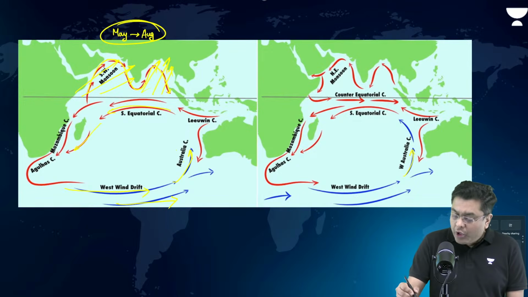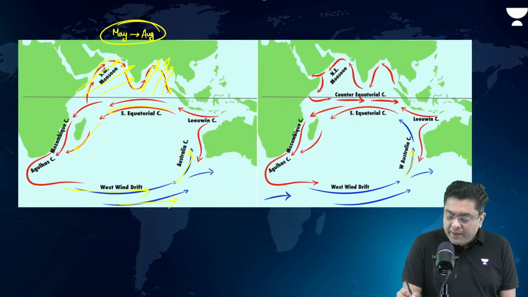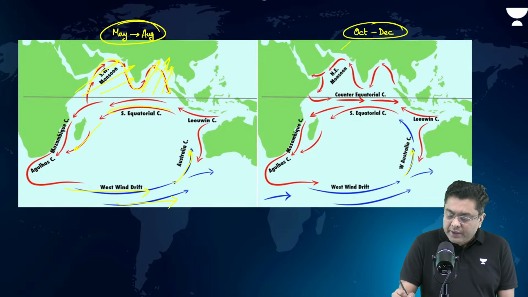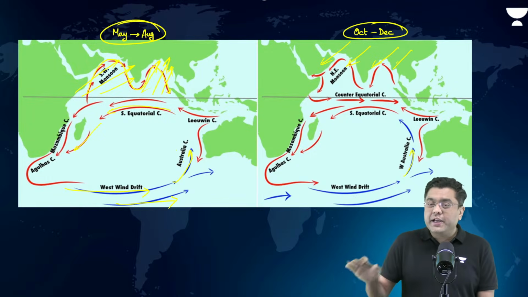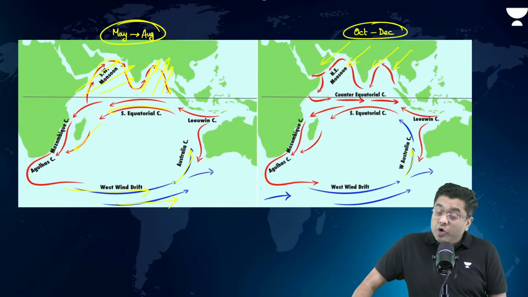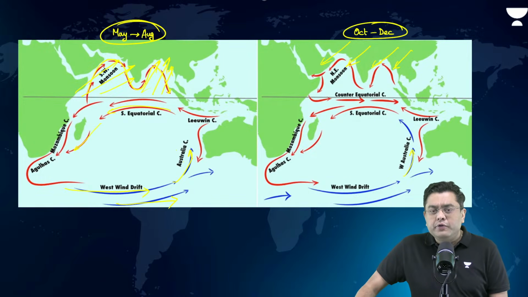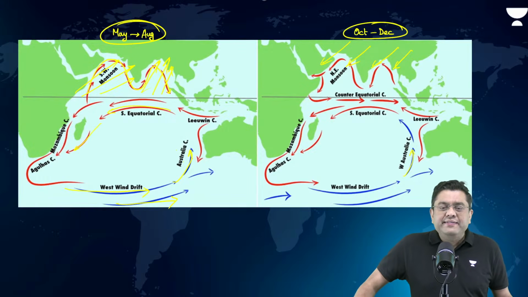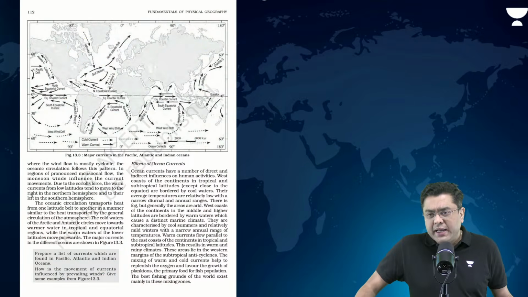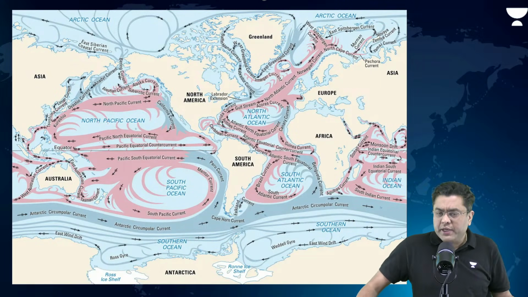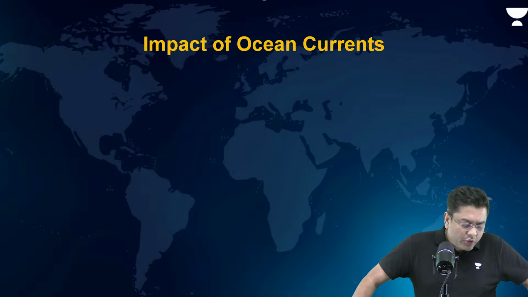But then, if you observe during the month of October to December, you have the retreating monsoon and the northeast monsoon. So the ocean currents in the northern hemisphere accordingly change the direction. Primarily because you have the case of the water body closely surrounded by the landmass. Okay? Now, these are the case of the ocean currents. This is the detailed map associated with the ocean currents. You can refer to it in the PDF also.